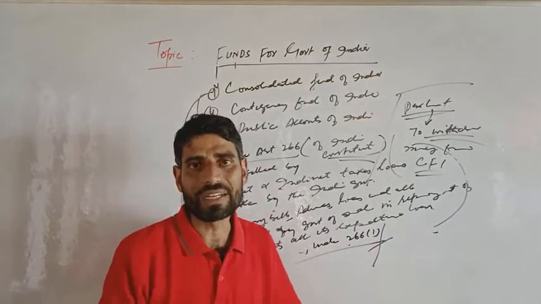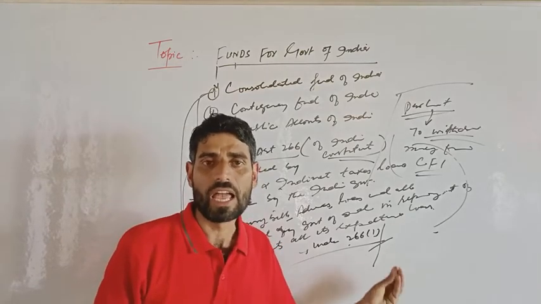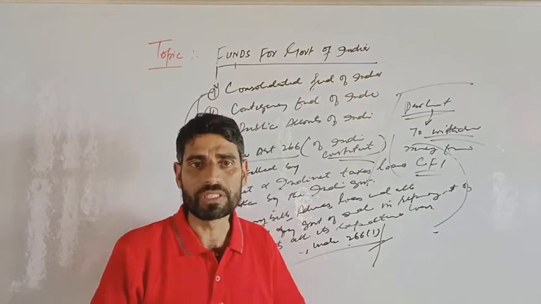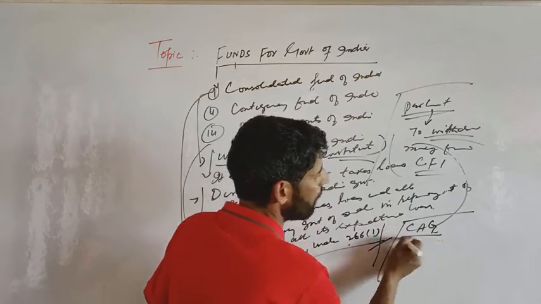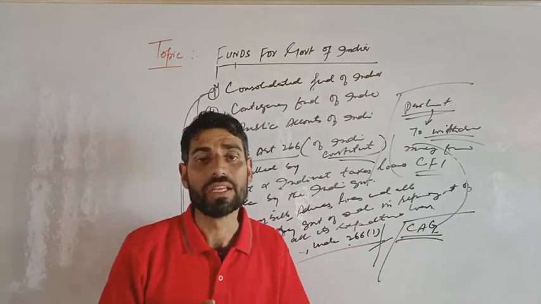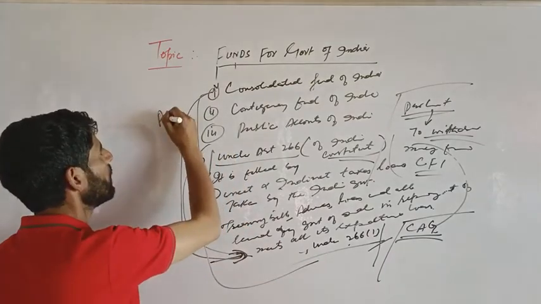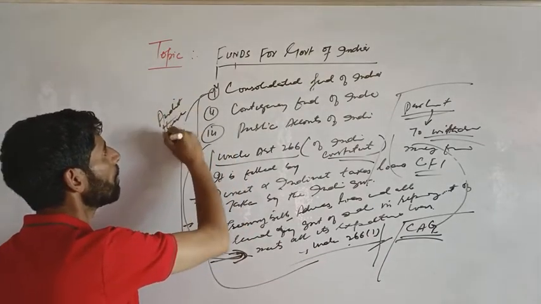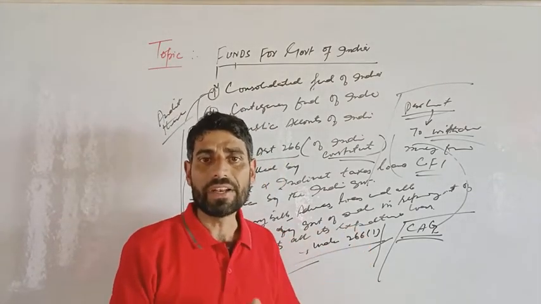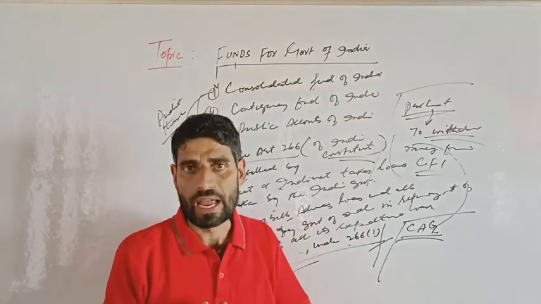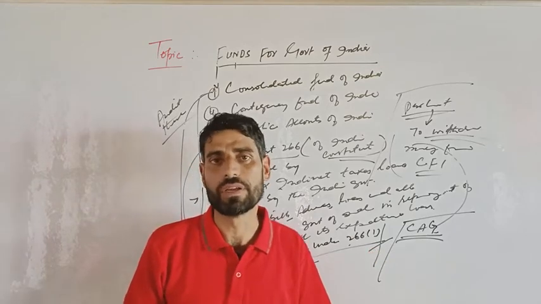Clear? The CAG, Comptroller and Auditor General of India, audits these funds, and reports to the Union and state legislature when proper accounts procedure has not been followed.